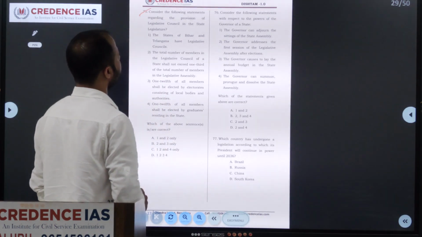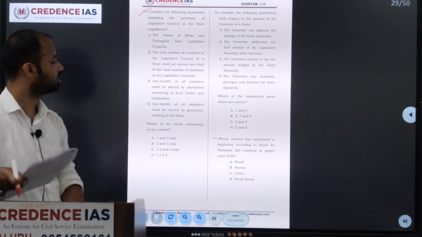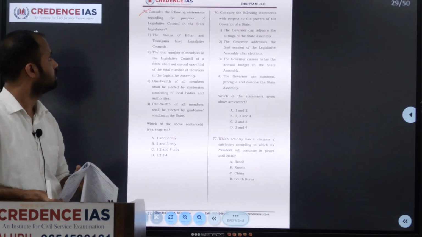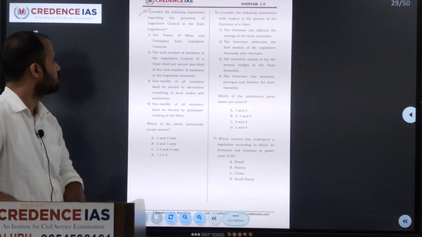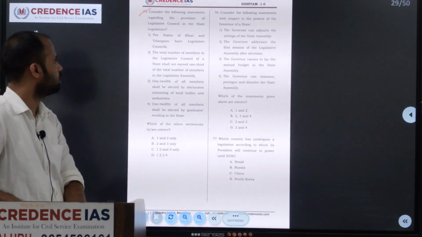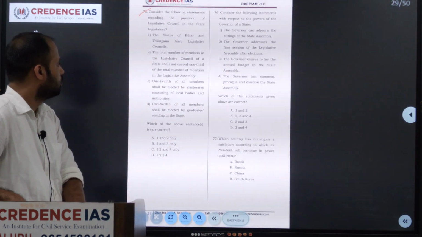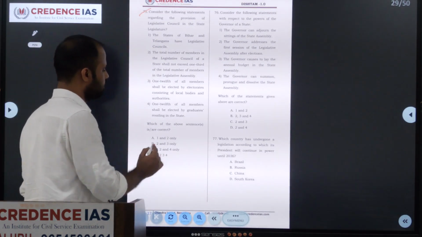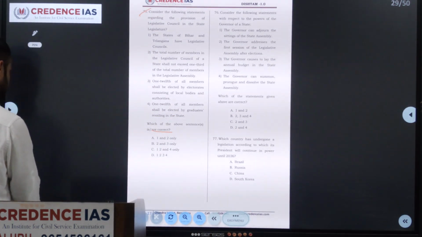75th. Consider the following statement regarding the provision of legislative council in the state legislature. The states of Bihar and Telangana have a legislative council. The total number of members in the legislative council of a state shall not exceed 1/3 of the total number of members in the legislative assembly. 1/12 of all members shall be elected by the electorate consisting of local body and authority. 1/12 of all the members shall be elected by the graduates residing in the state. We are asked to identify the correct one here. First we will see what is state legislative council.